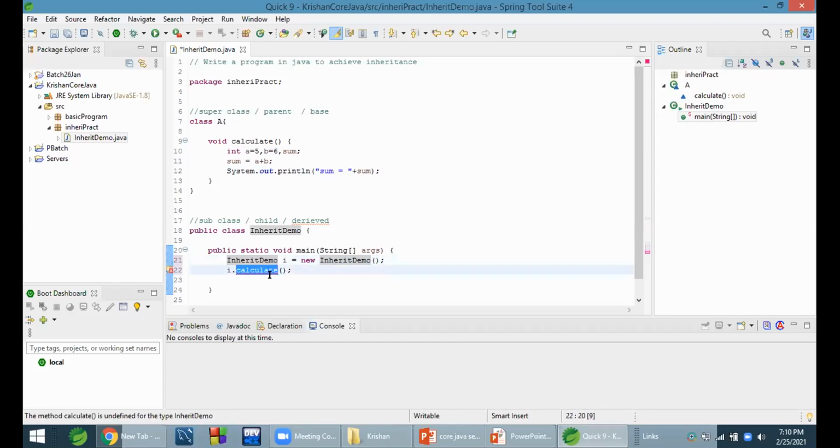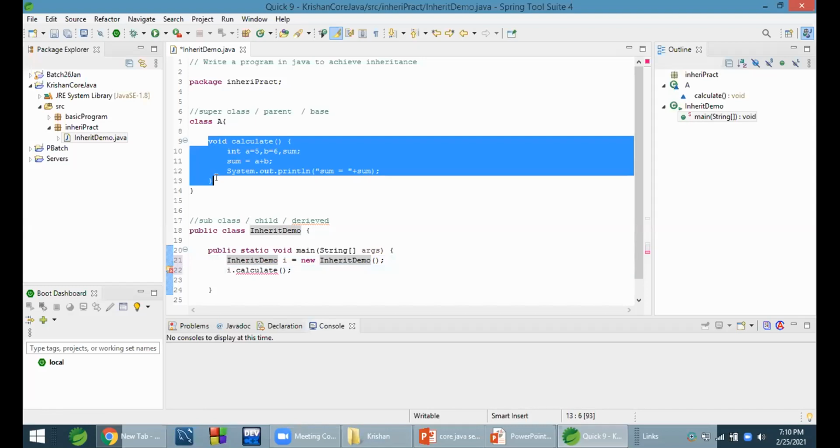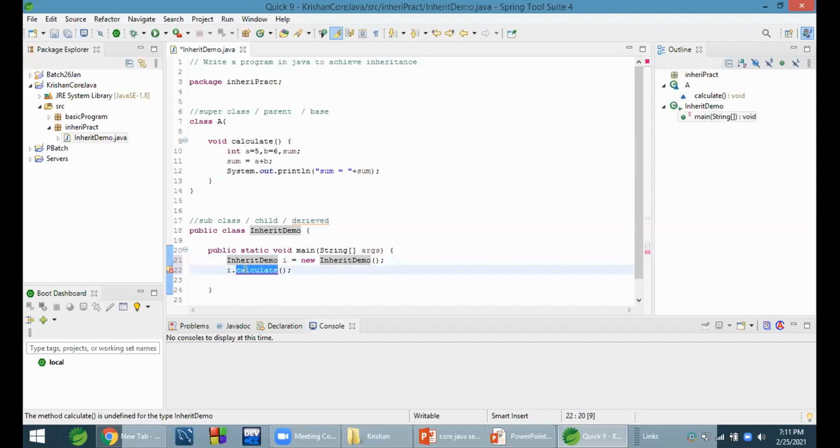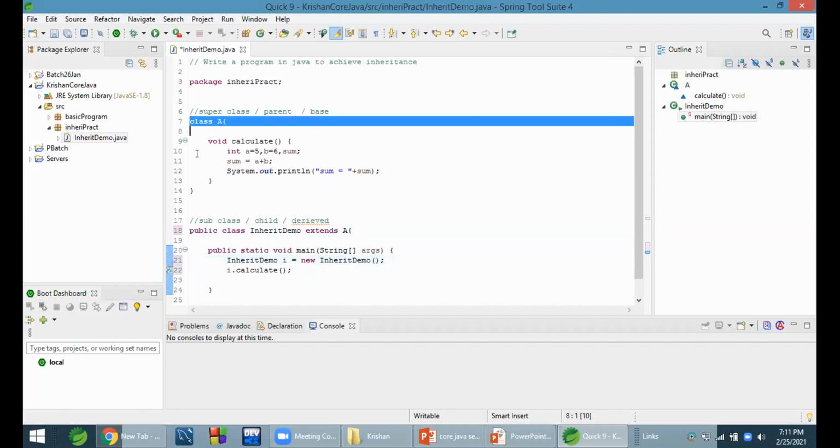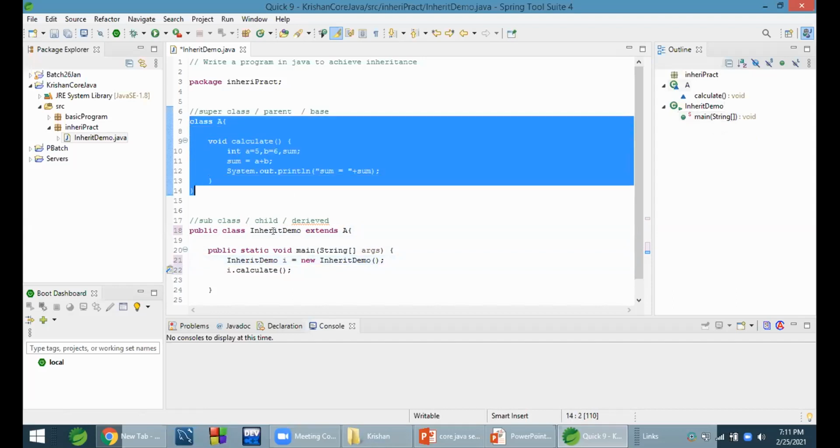But I will not write that method again. What I will do: does any class implement this method? Yes, A implemented that method. Then I will extend the A class. This is the keyword extends. And now what will happen? All the properties of A class will come into the inherit class.